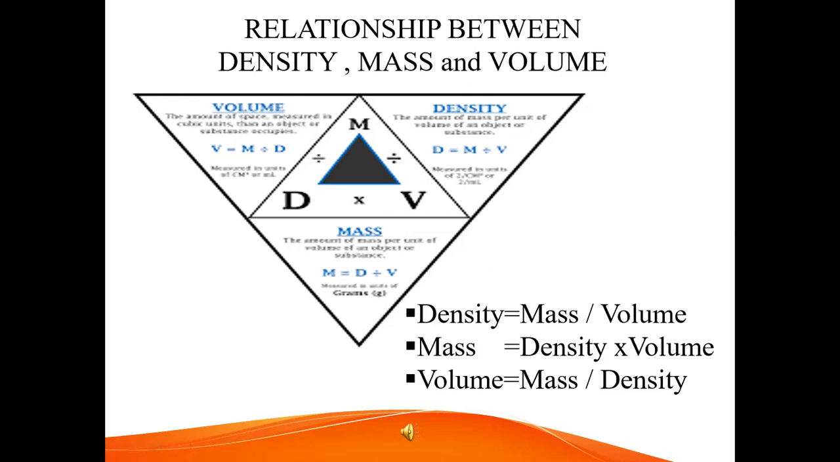We can calculate density, mass and volume using these formulas. Density equal to mass per volume. Mass equal to density into volume. Volume equal to mass by density. This is the relationship between density, mass and volume.